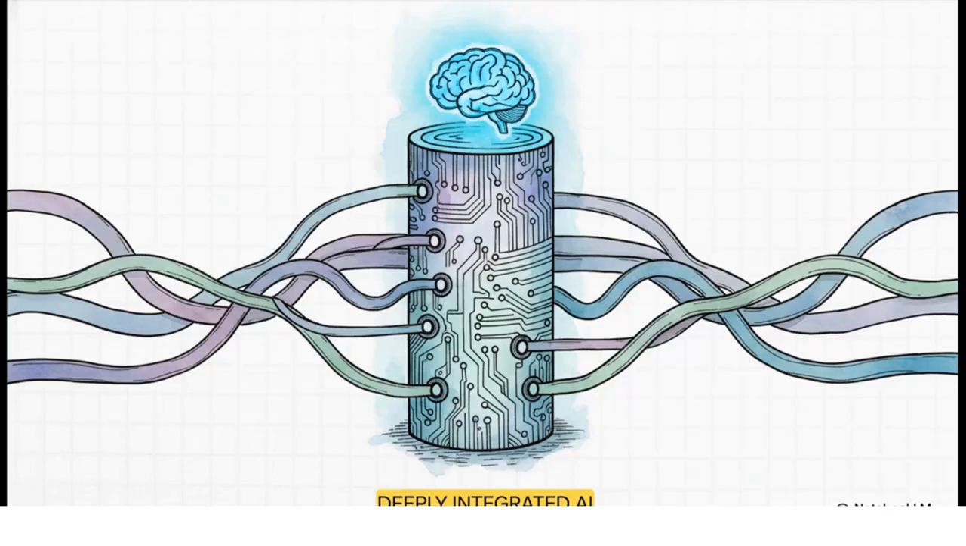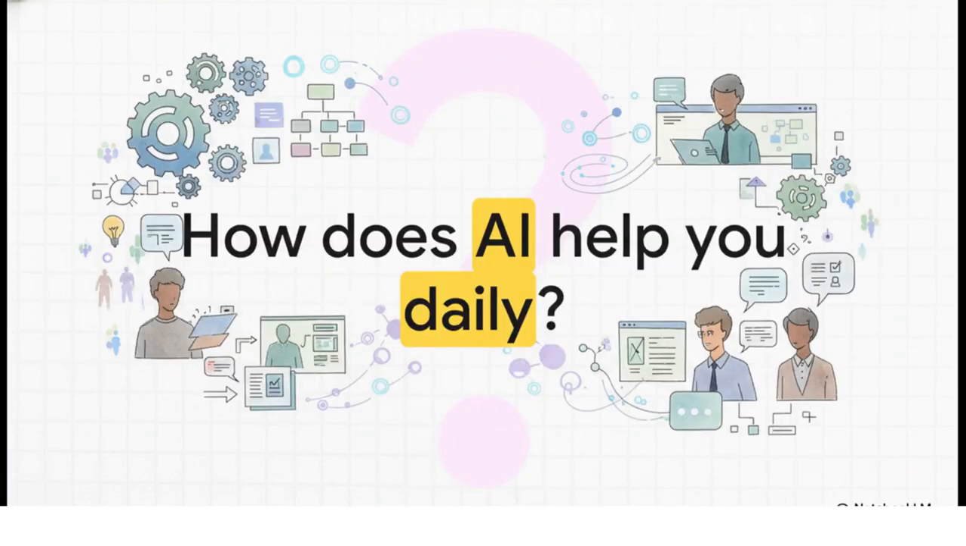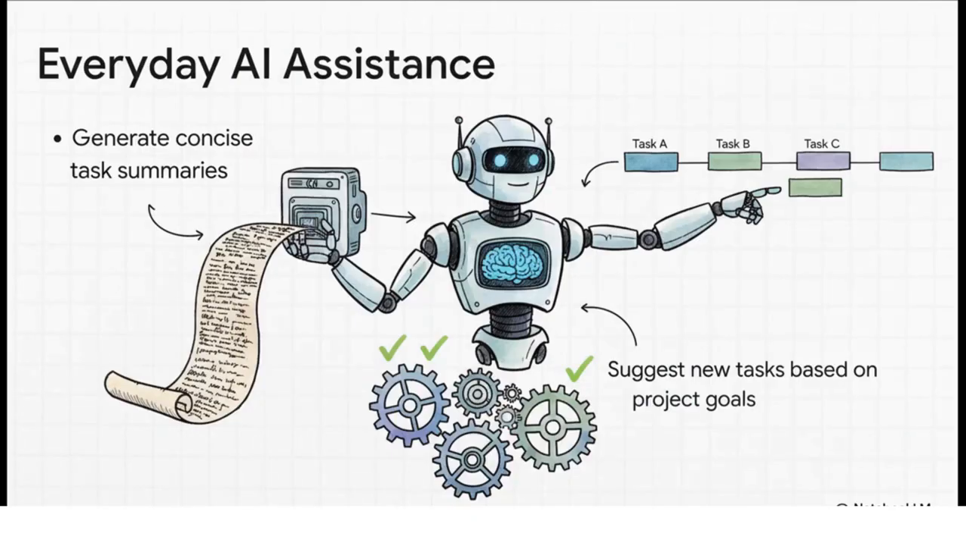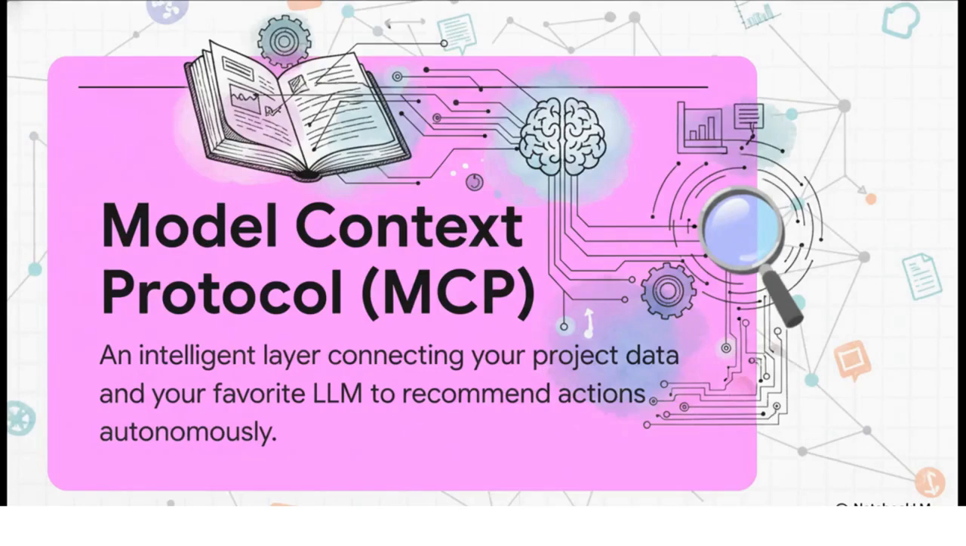Okay, on to the second big idea here, working smarter with some seriously integrated AI. But how does this AI actually help you on a daily basis? What does it really do? For starters, it can generate summaries, suggest new tasks, and even automate routine updates. Pretty neat. The magic behind this is called Model Context Protocol, or MCP.